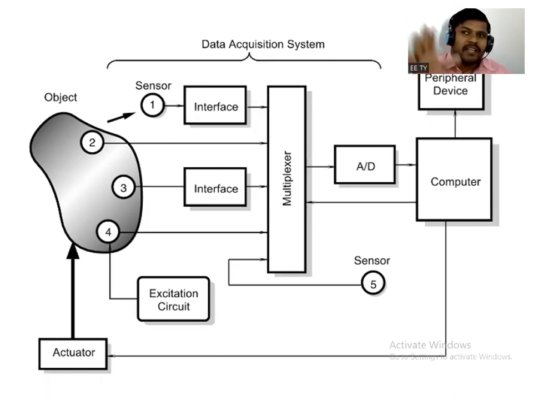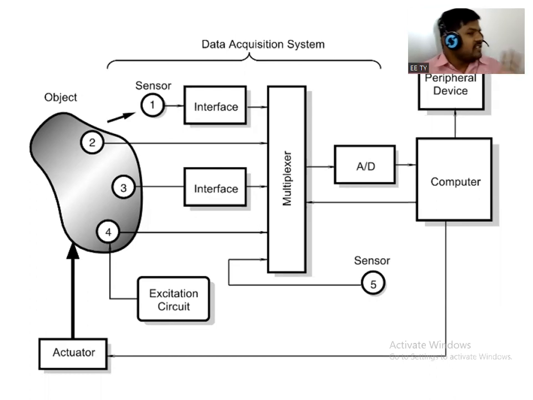So we are considering one block diagram of a data acquisition system and its control equipment. Okay, so all of you getting the difference between sensor and system?